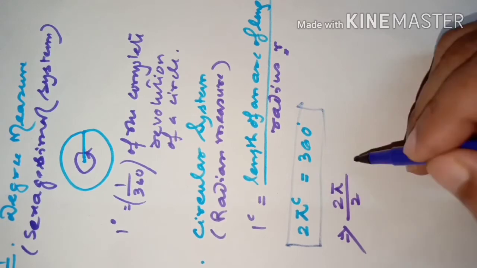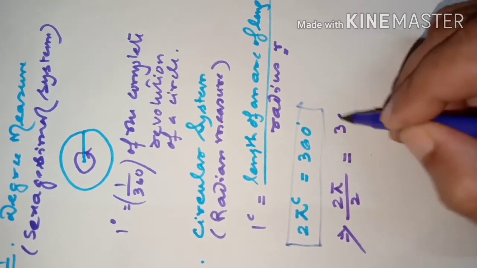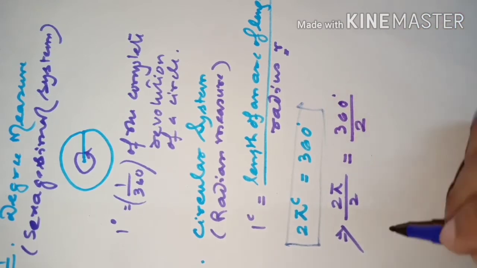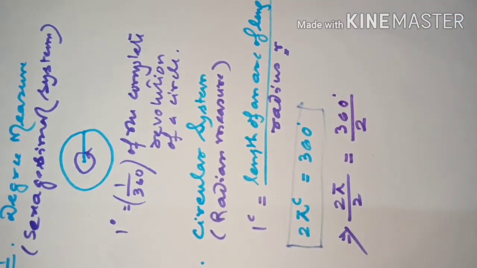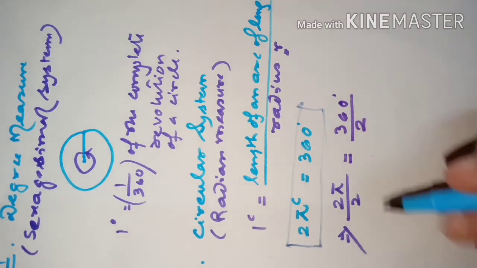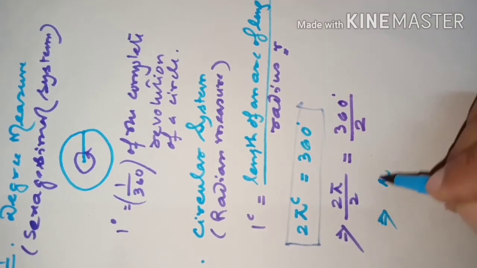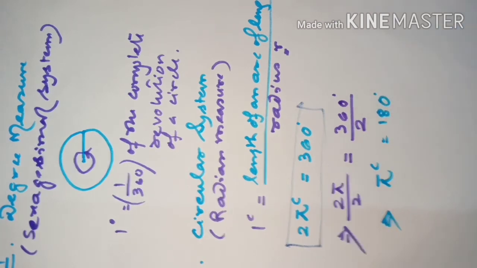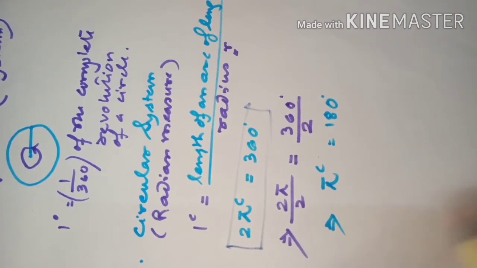No need of writing c every time. 360 degree, you have to mention it is degree, divided by 2. That means you get pi radian is 180 degree. Remember this.